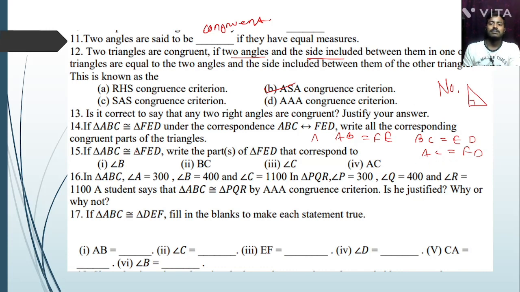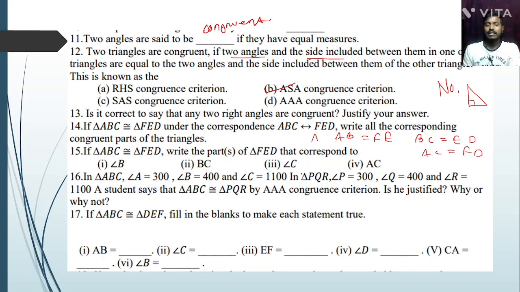Okay, next: if triangle ABC is congruent to FED, write the part of FED that corresponds to dash. FED triangle is corresponding to dash. Write the part of FED corresponding to angle B, or BC, angle C, or AC.